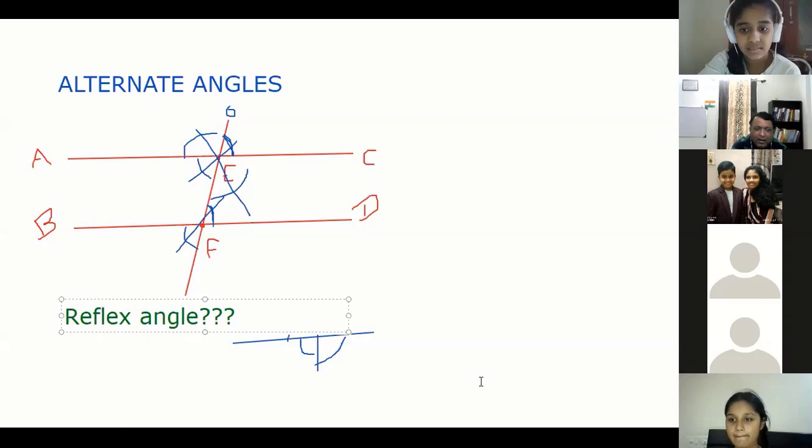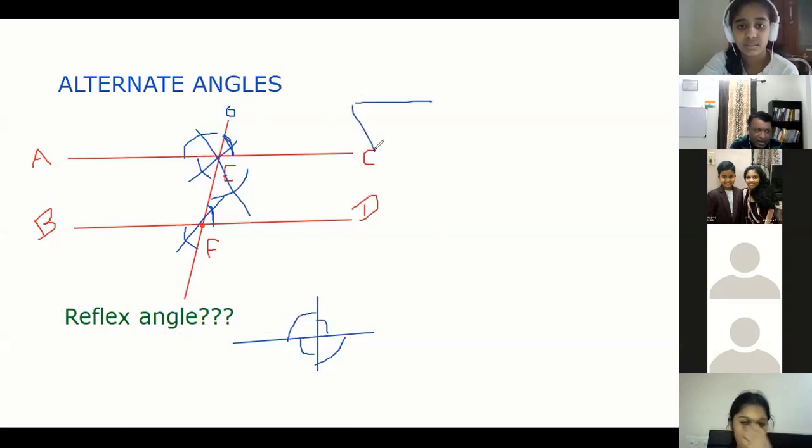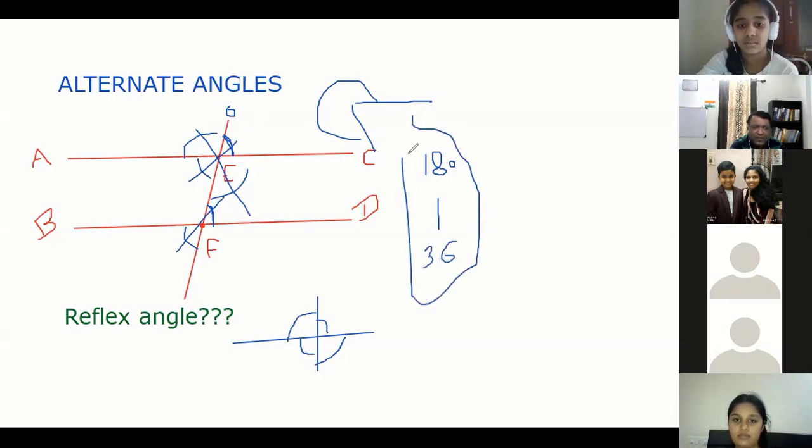Yes, tell me. Reflex angle is the angle, like suppose I put a line here, I put a line here. This angle is a reflex angle. An angle more than 180 but less than 360 is called a reflex angle. It is an angle between 180 and 360 degrees, more than 180, because the straight line starts reflexing. That's why. Okay, all clear till now?